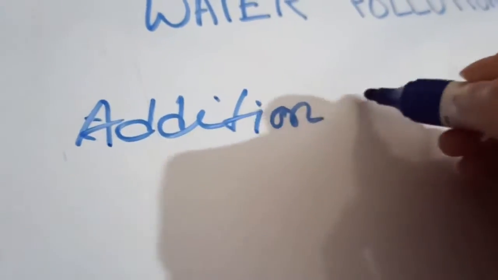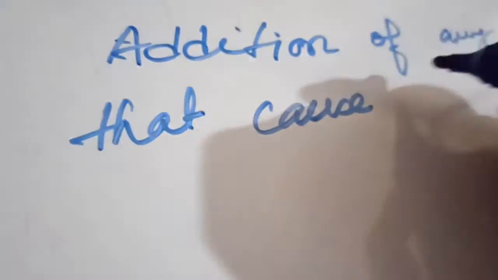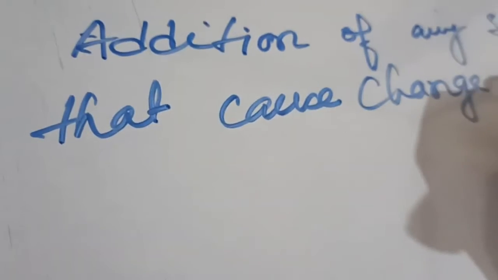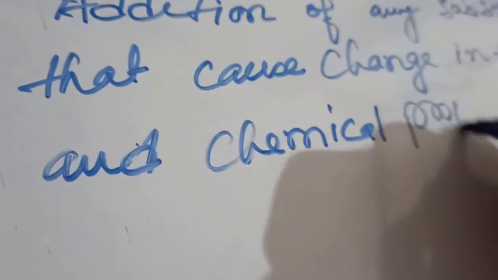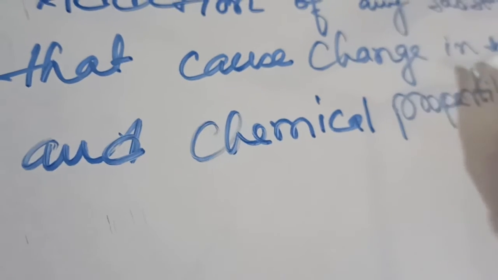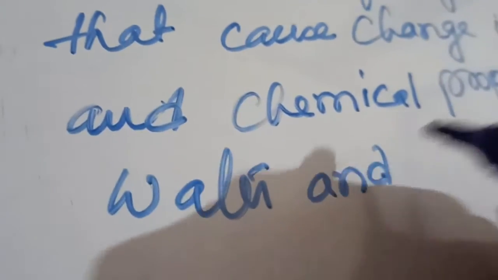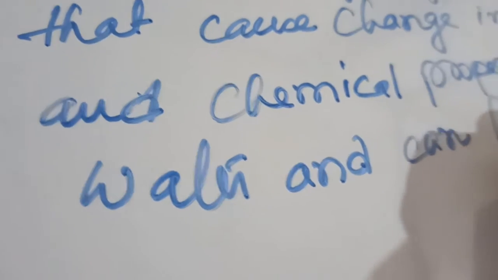Water pollution is the addition of any substance that causes a change in the physical and chemical properties of the water and can harm living organisms. We call that water pollution.